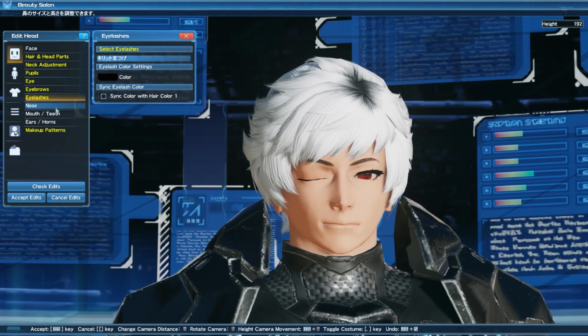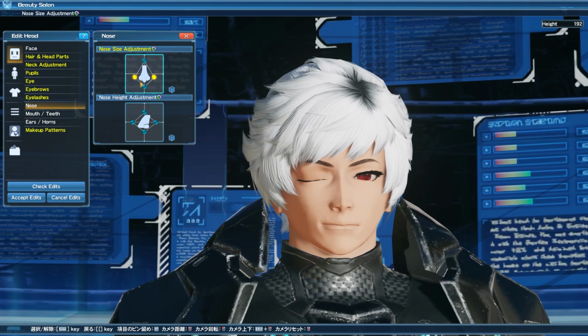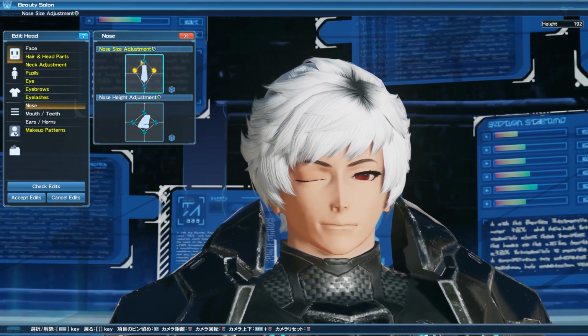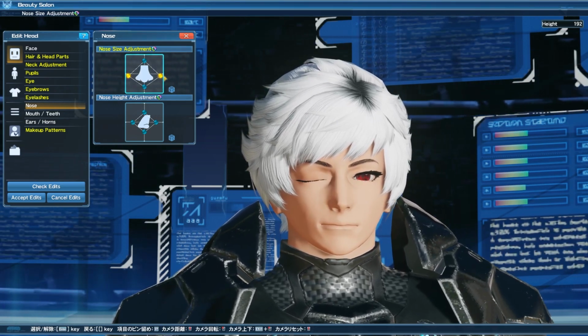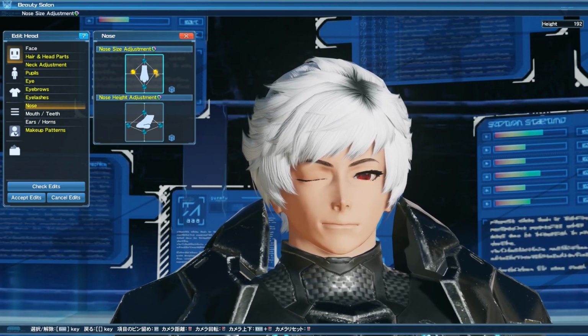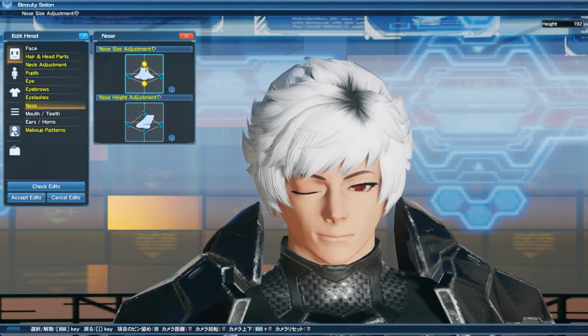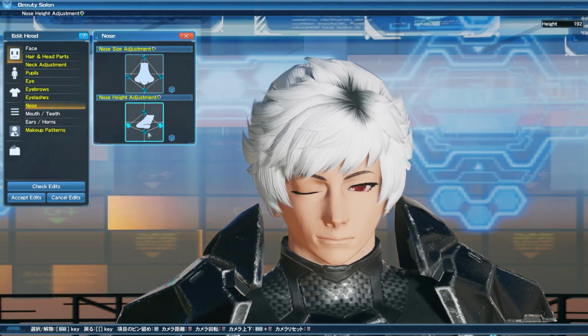Your nose adjustments are pretty much the same as well. The only difference is that when using the new Genesis body type, your nose seems to be, I don't know, a little bit bigger than it did before. So with female characters, it gets a little bit odd to be able to make them look right. And it takes a lot of effort to be able to find the perfect one or perfect ones for your character.